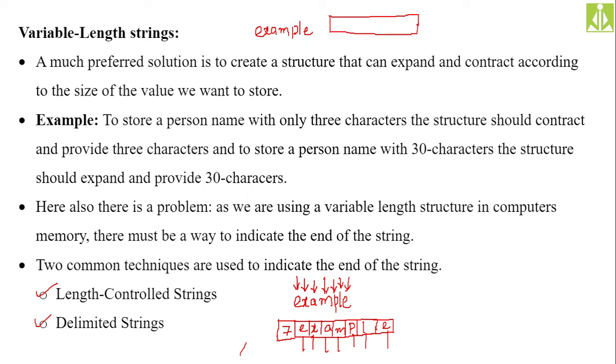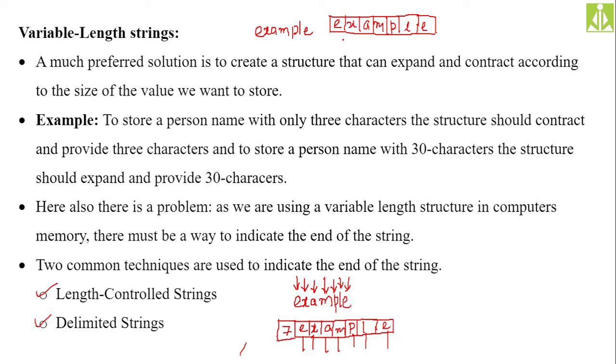How many memory locations do we need? 7 memory locations to store this complete string: 1, 2, 3, 4, 5, 6, and one more, the 7th memory location, to store the last character. So E X A M P L E, like this we are storing all the characters. Example. So now we are not using any of the computer's intelligence to count the characters and store the length in the first memory location.